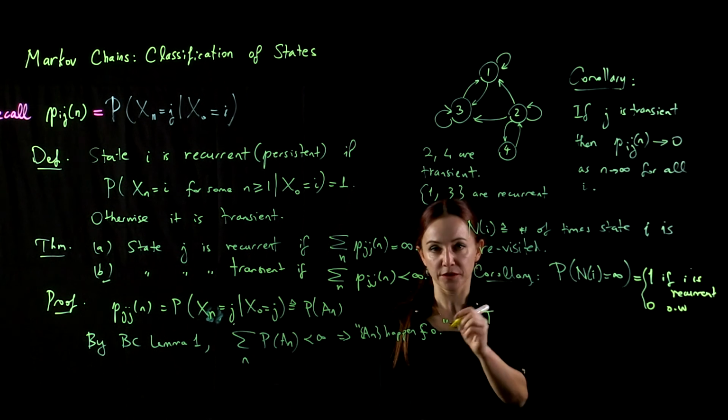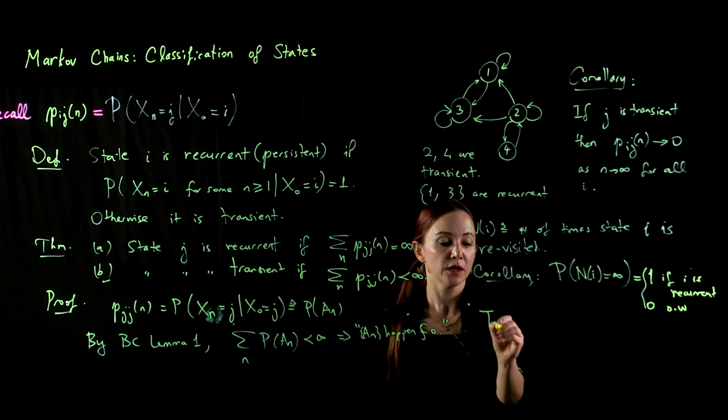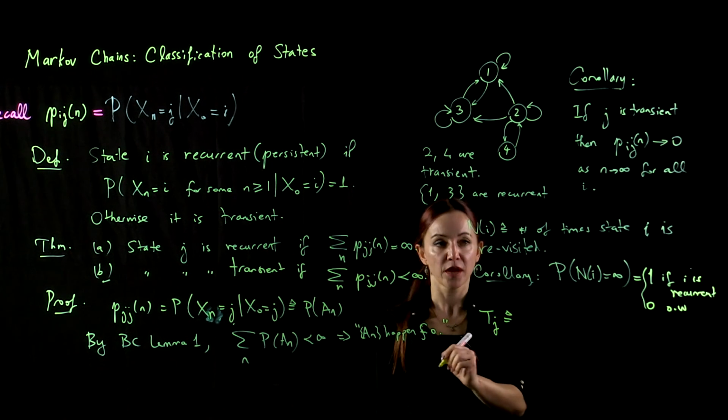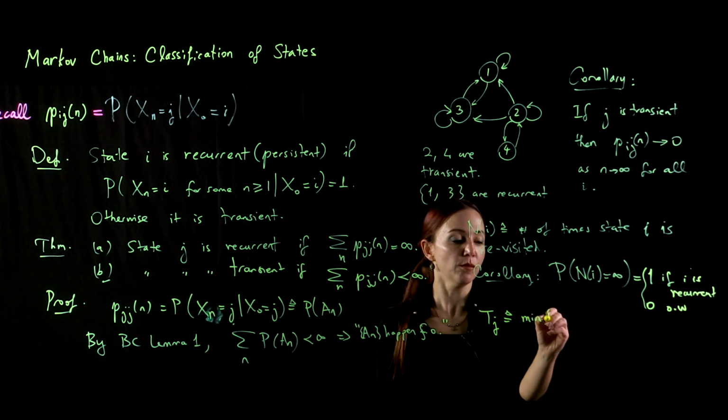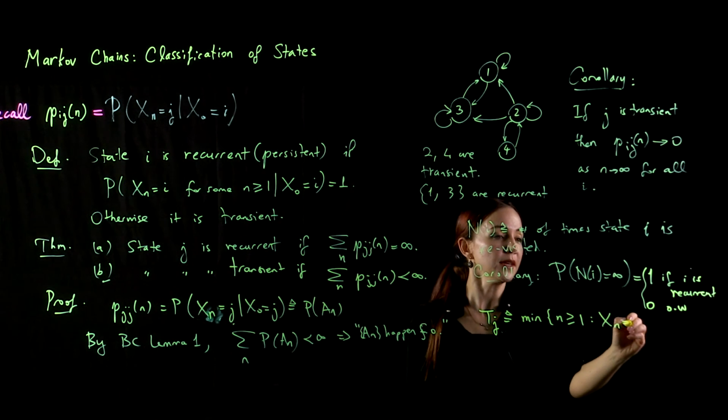I will make another definition, a final definition for this lecture that we will use in the future. Let's define T_j as the minimum of n such that Xn is j.